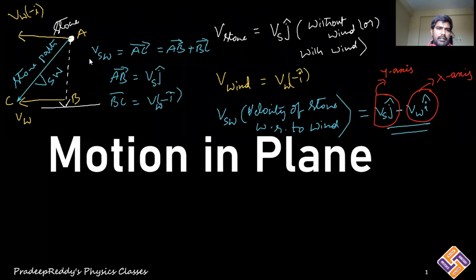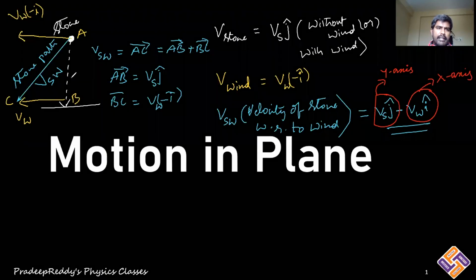Yeah, students, here AB is a vector which is in downward direction, like it is traveling, it is directed along minus y-axis. That's the reason why here you need to take minus J cap. This is minus J cap. So the velocity of the stone, you can represent it with minus Vs J cap. And here also you will be getting minus Vs J cap. That's my mistake.